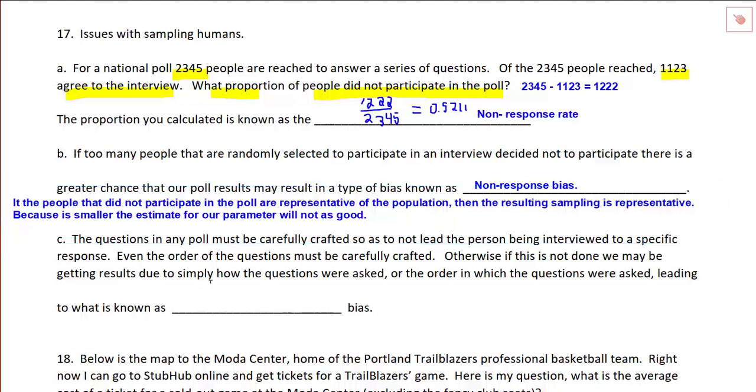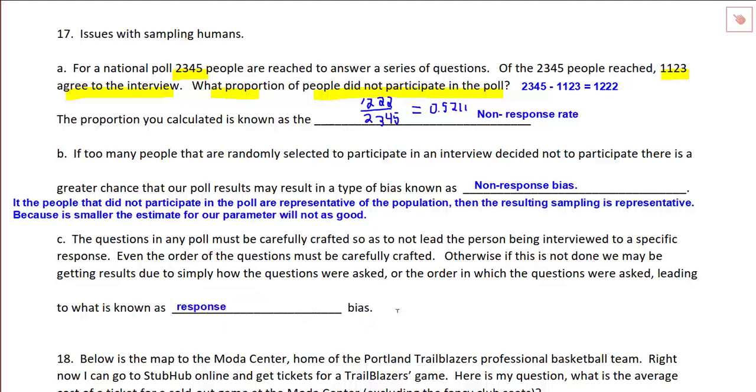Okay, so the questions in any poll must be carefully crafted so as to not lead the person being interviewed to a specific response. Even the order of the questions must be carefully crafted. Otherwise, if this is not done, we may be getting results due to simply how the questions were asked, or the order in which they were asked, leading to what is known as response bias.